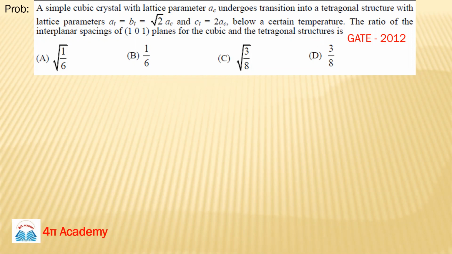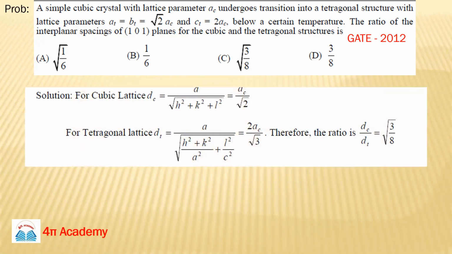Great. Now we will see how we can calculate. It's quite simple. The formula of interplanar spacing is d equals a upon root of h square plus k square plus l square. But this formula is only valid for a cubic lattice because we are taking only a. For a cubic crystal, we take a as AC, so put this as AC, and hkl are 101. So it will be AC by root 2.